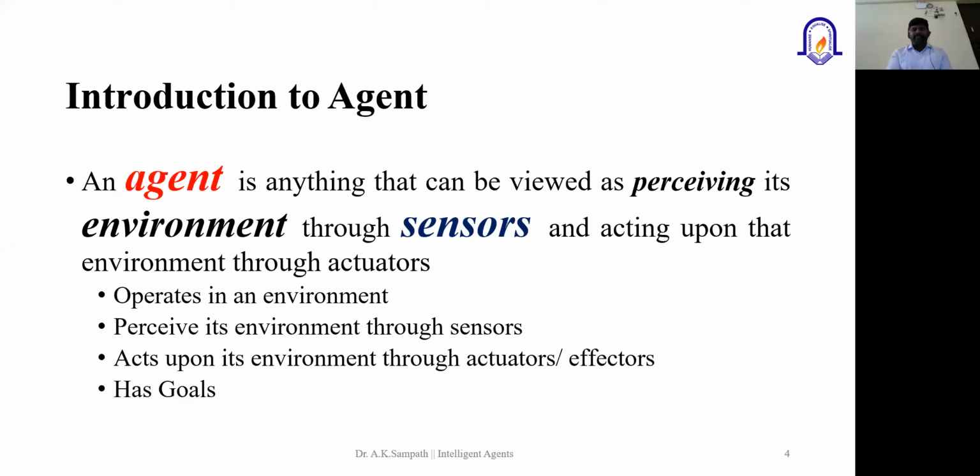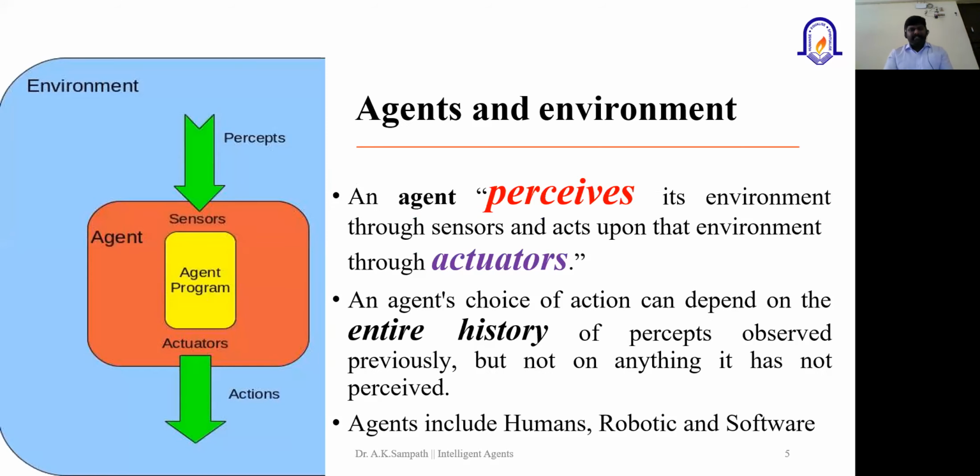So based on this information, the agent is going to communicate with the others, right? As I mentioned, an agent perceives its environment through the sensors and acts upon the environment through actuators, right? Now, the agent's choice of action can depend on the entire history of the percepts observed previously. So this means that whenever an AI based model learns from experience, that information is going to be stored in the knowledge base.